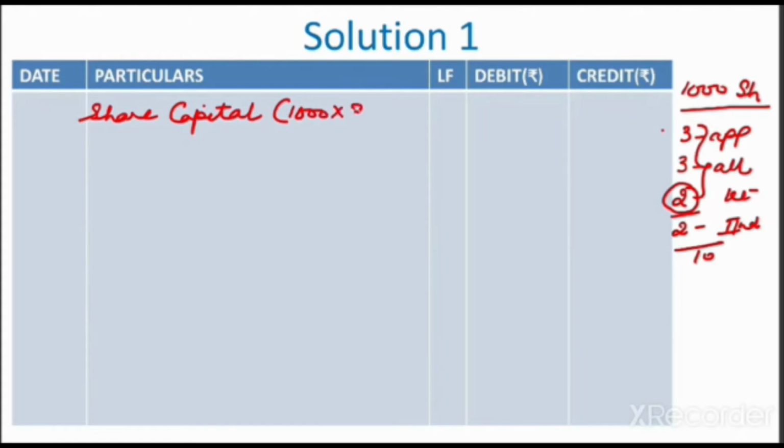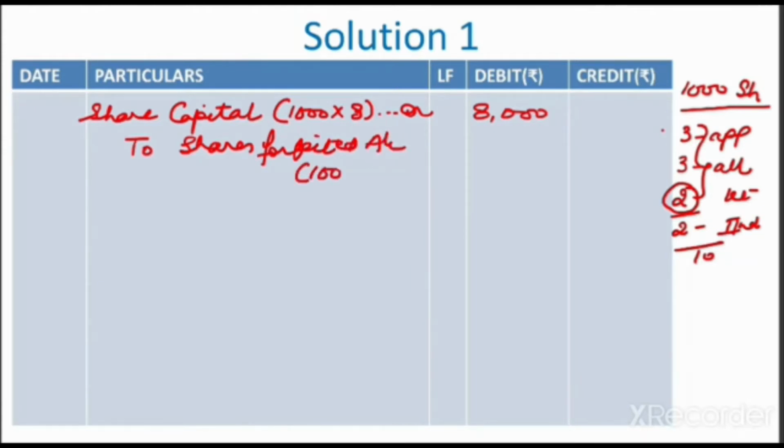So the called up amount is 8 rupees. So for 1000 shares we will debit 8000 rupees. And what has been received so far will be credited to the share forfeited account, and that is 6 rupees: 3 rupees for application and 3 rupees for allotment. So 6000 will be credited to the share forfeited account, and what has not been received out of 8 is share first call.